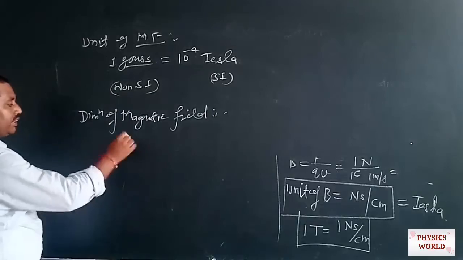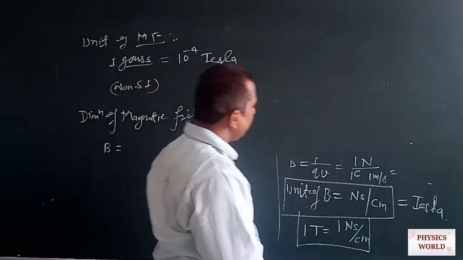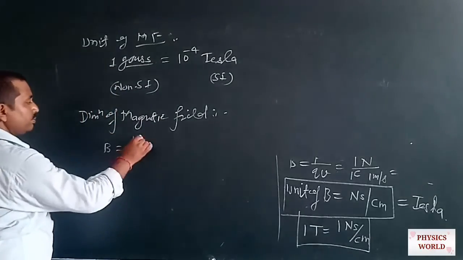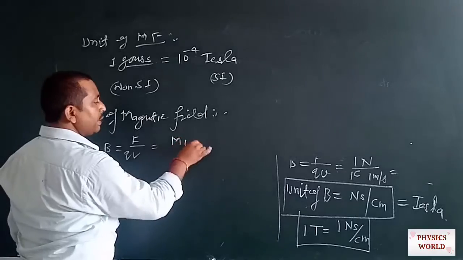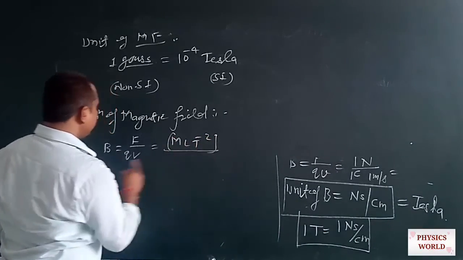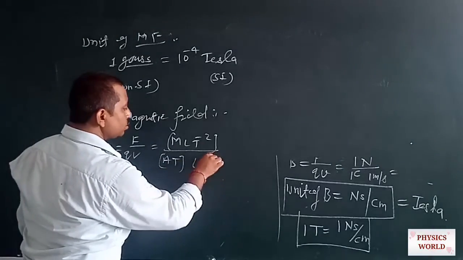The dimension of the magnetic field B is F by QV. The dimension of F is MLT to the power minus 2, Q is ampere second, and velocity is LT to the power minus 1.